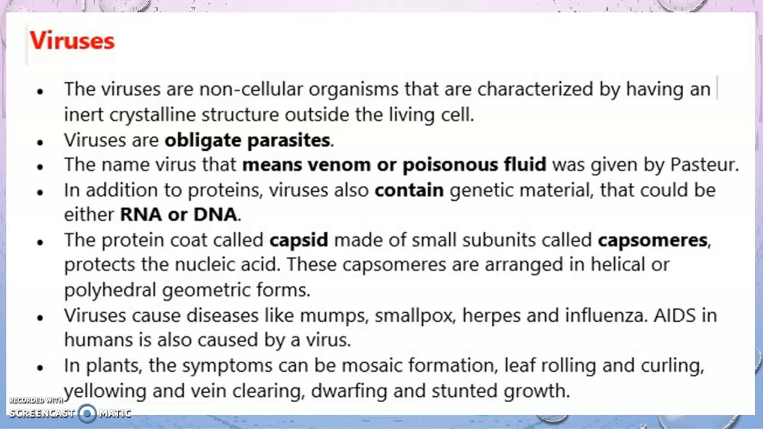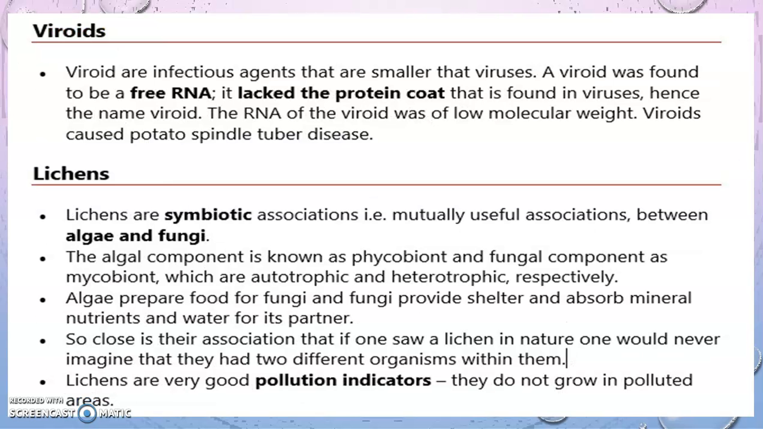Viruses are very deadly. They cause diseases like mumps, smallpox, influenza, AIDS. In plants also, tobacco mosaic virus causes mosaic, then leaf rolling, curling, yellowing, vein clearing, dwarfing, stunted growth, etc.